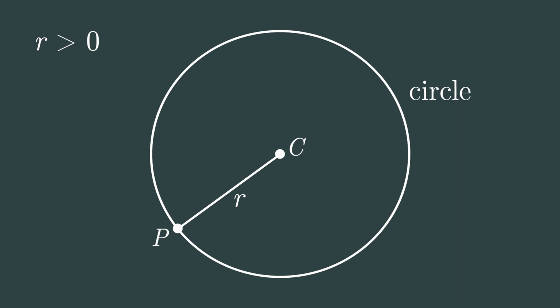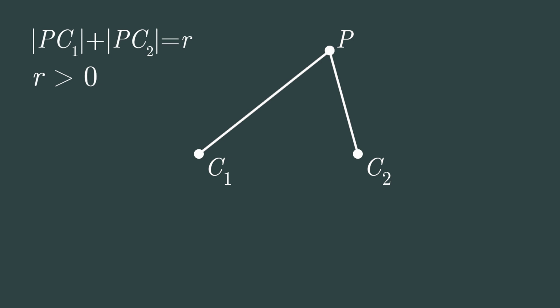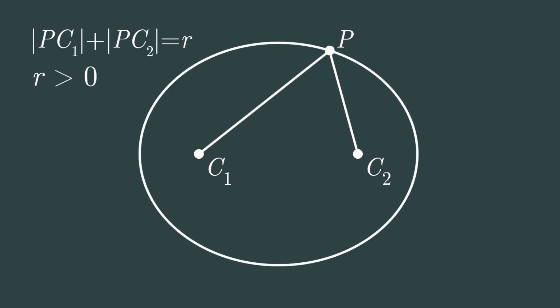For example, we don't need to choose one center point. Instead, you can choose two of them, C1 and C2, and seek points P for which sum of lengths of segments PC1 and PC2 is equal to the given radius r. By making this small change, we created a totally different yet similar shape, an ellipse.